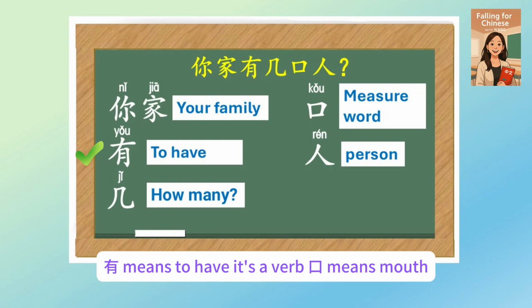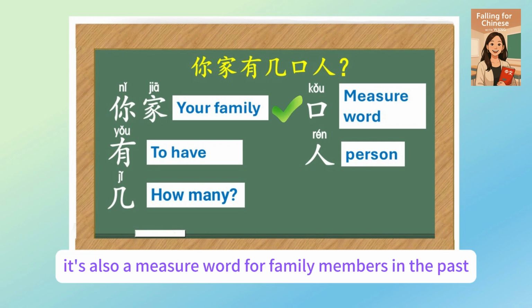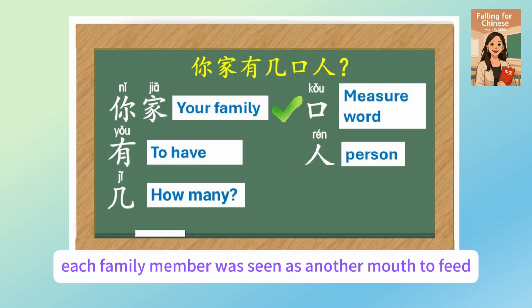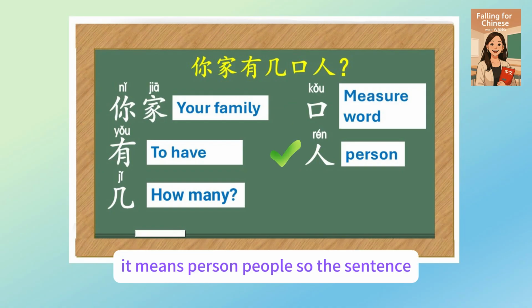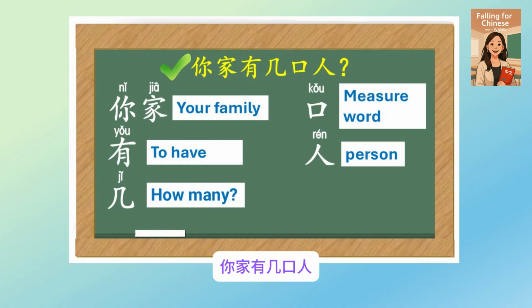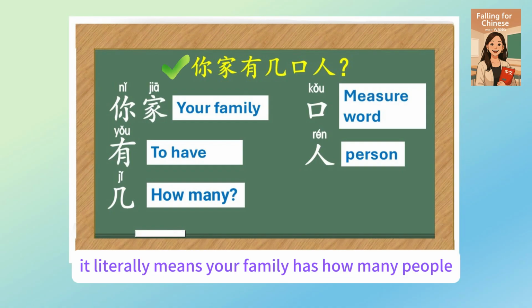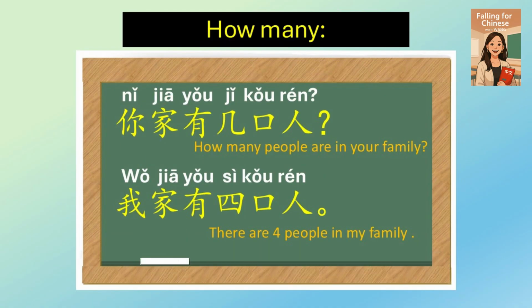有 means to have. It's a verb. 口 means mouth. It's also the measure word for family members. In the past, each family member was seen as another mouth to feed. That's why we count family members with 口. And 人, it means person, people. So the sentence 你家有几口人 literally means your family has how many people?